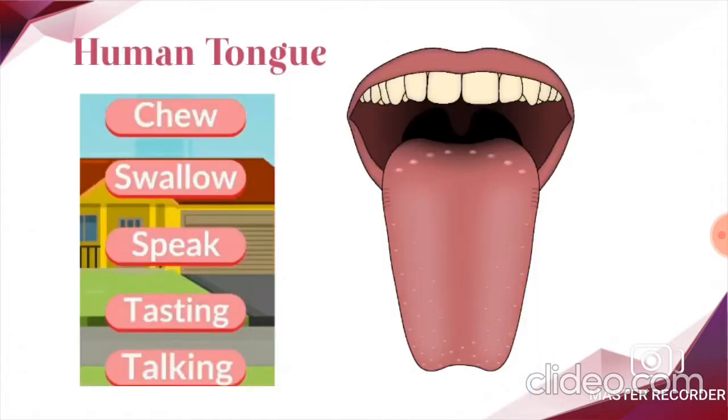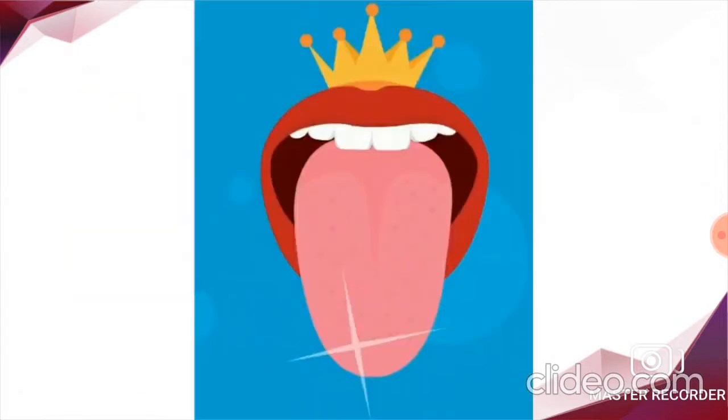You already know about the human tongue, right? Children, the tongue is one of the strongest muscles in the human body. And not only that, the tongue is a special thing that helps you swallow, eat as well as taste food. It helps you in talking as well. You don't believe me? Just try to talk without using your tongue. Is it possible? No, right? That's why the tongue is a true all-rounder.